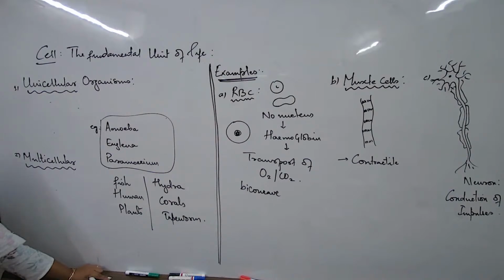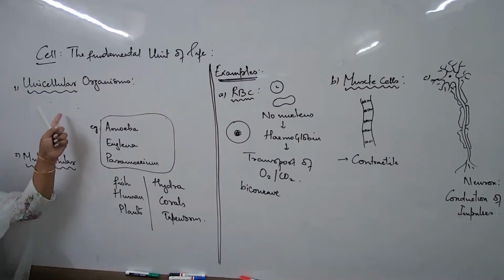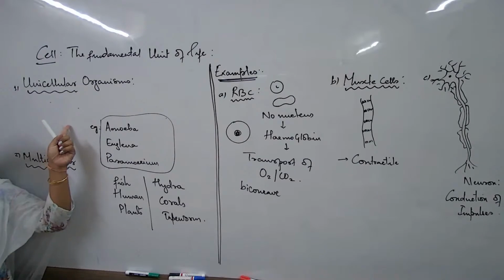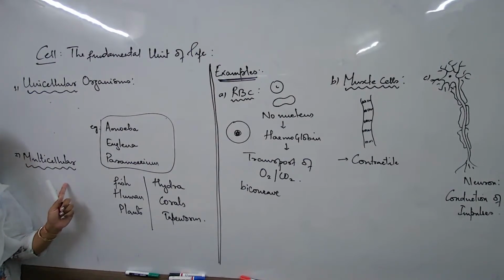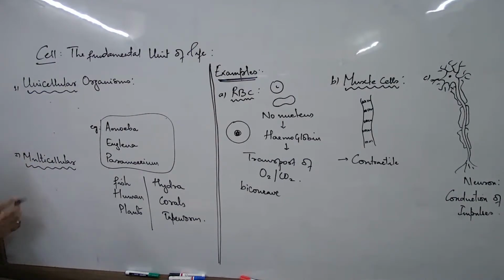Wait, don't be in a hurry to write. Division of labor. What is the meaning of labor? The work getting distributed. Is there any option for division of labor for this poor amoeba? No, that single cell has to do everything. What about this side? Yes, division of labor is there. Now let us write down the differences. Two major differences we are going to write.